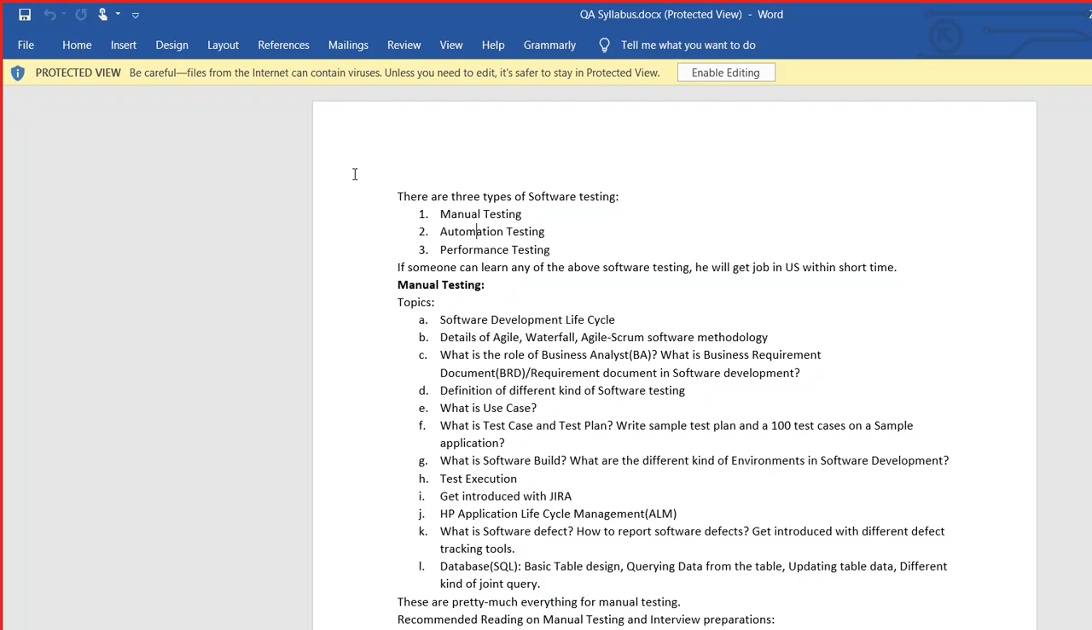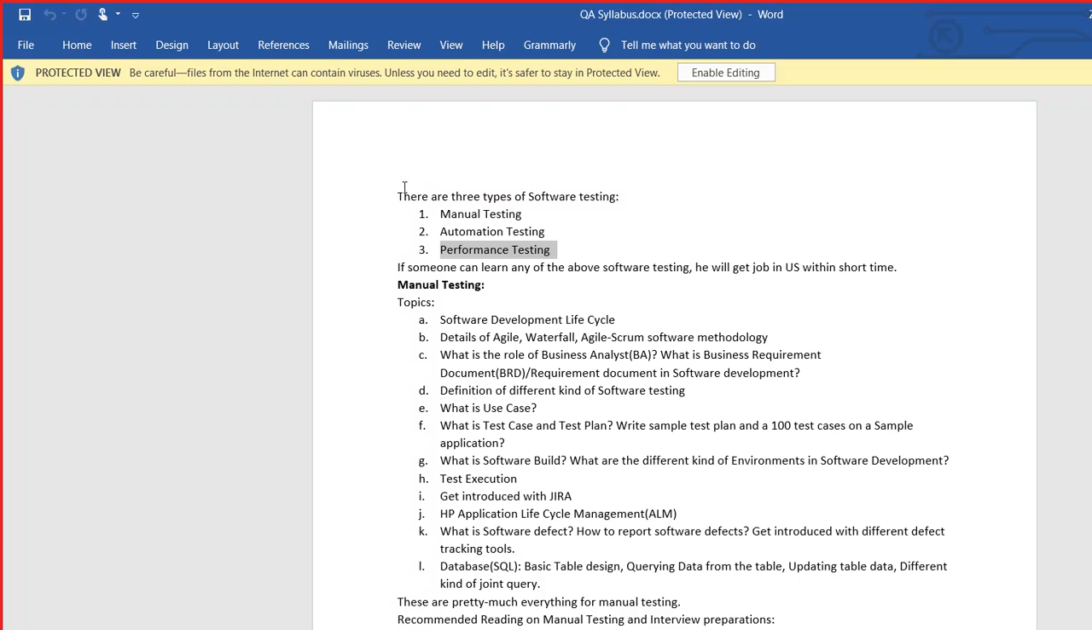Like this manual testing, we will spend a lot of time. This automation testing, Java programming and automation testing, we will be spending a lot of time. This performance testing, we will only have an introductory discussion. What is performance testing, right? What do they do in performance testing? That kind of discussion. There will be no practical from performance testing.